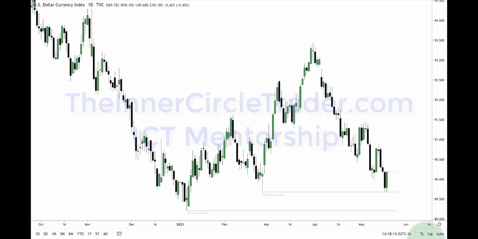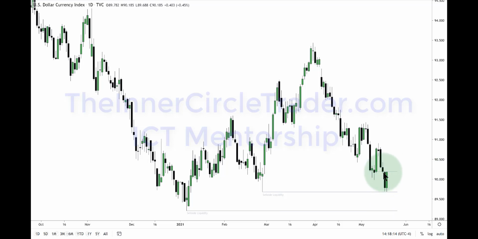This is our daily chart for the dollar index. You can see we traded down into this old low. Didn't quite get through it yet. That is what I'm expecting. We're getting a little bit of a retracement in here.